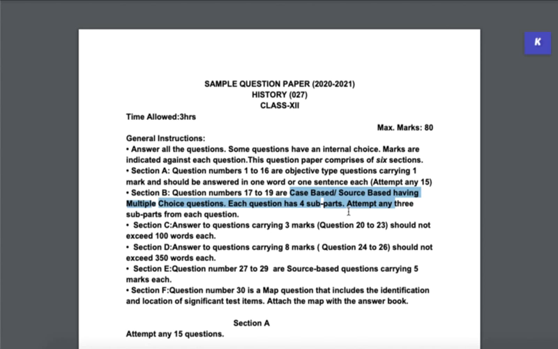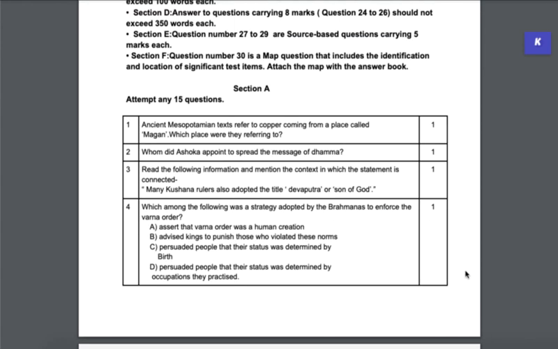This was a section which was not existing earlier. This has been introduced only now, but this is not going to be difficult, right? So don't lose your night's sleep saying, okay, what will I do now? Ask your questions to your teachers, ask your questions in the comments, and we will try our best to answer them. So let's start with section A.